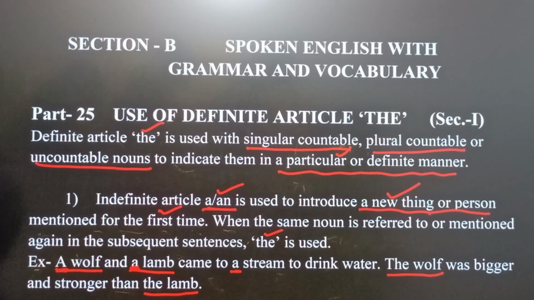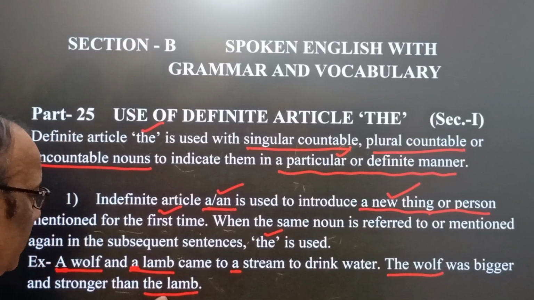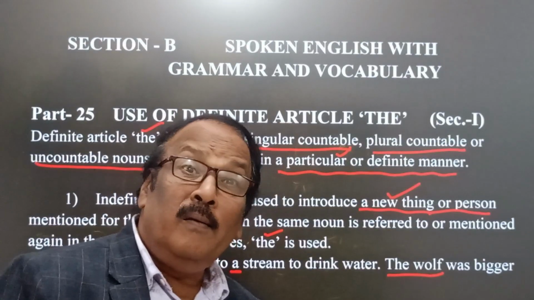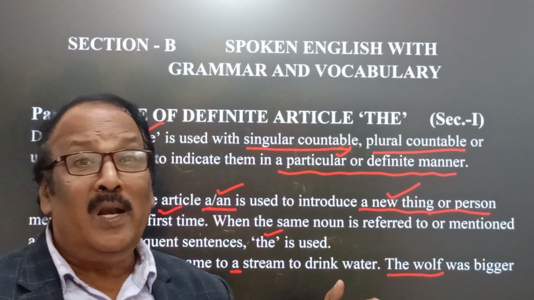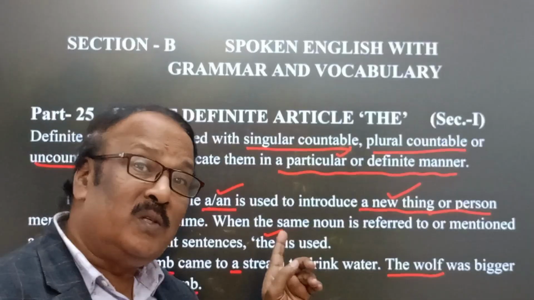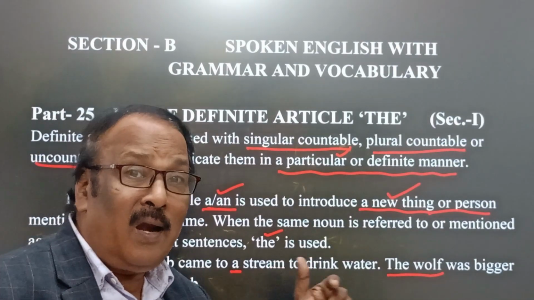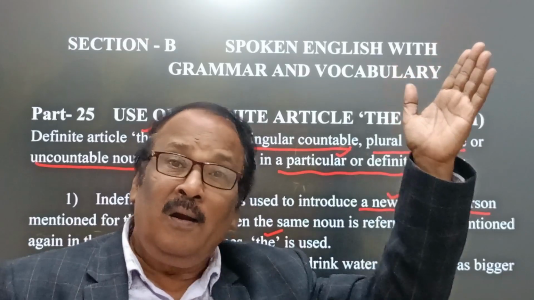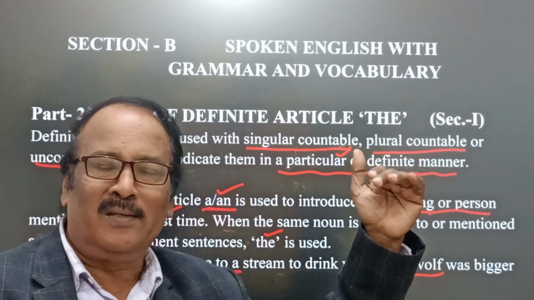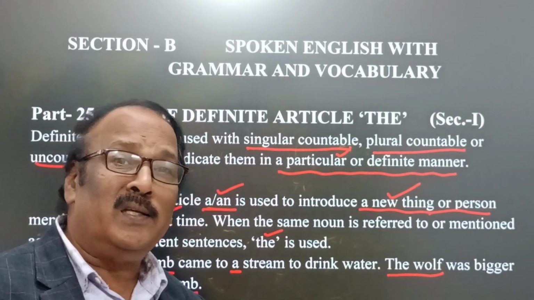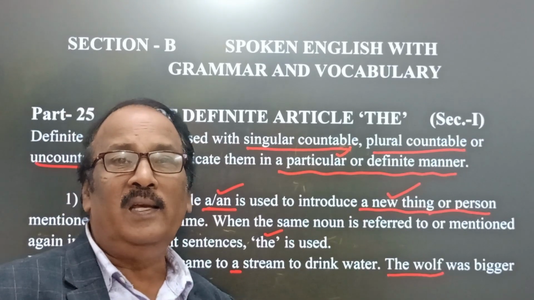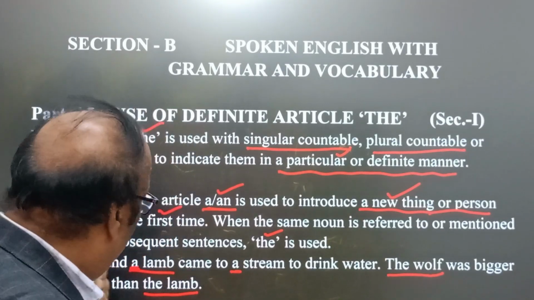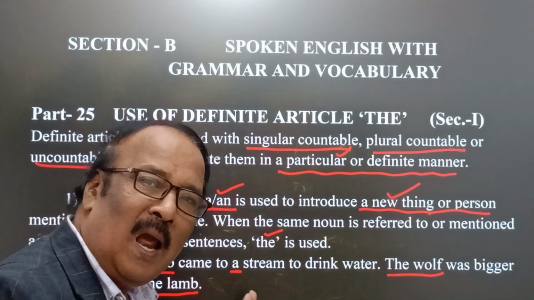A wolf, the wolf, a lamb, the lamb. For the second time, whenever we use the same noun again and again, even till the end of our discussion, in all cases we have to use the article the before wolf and before lamb.